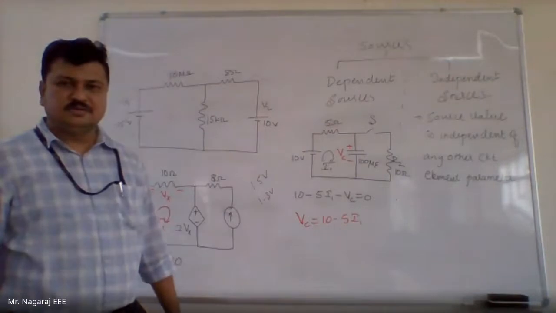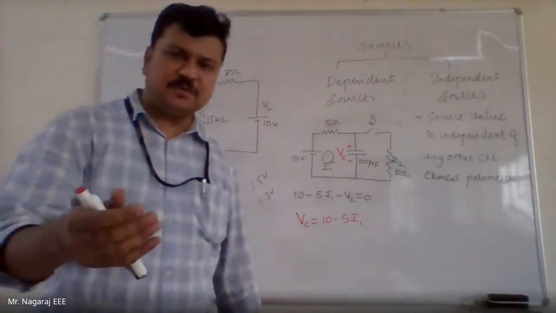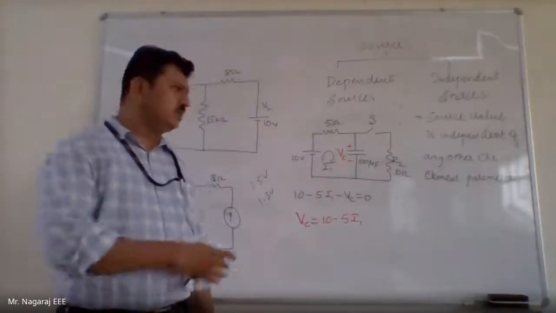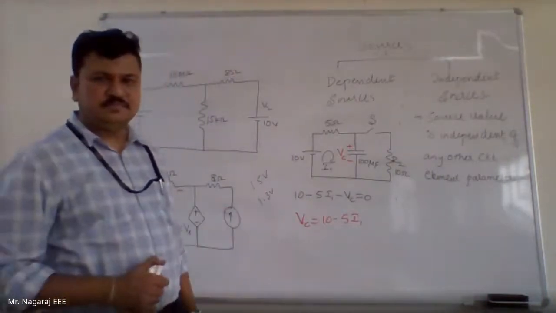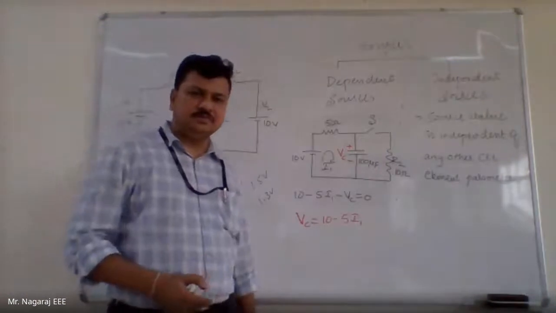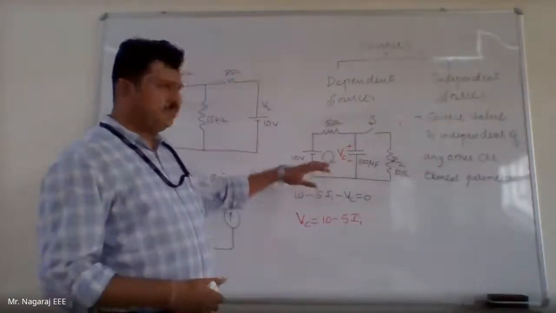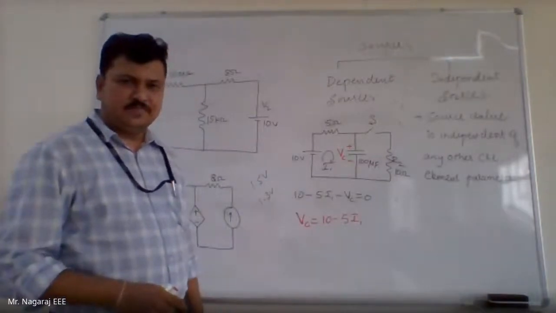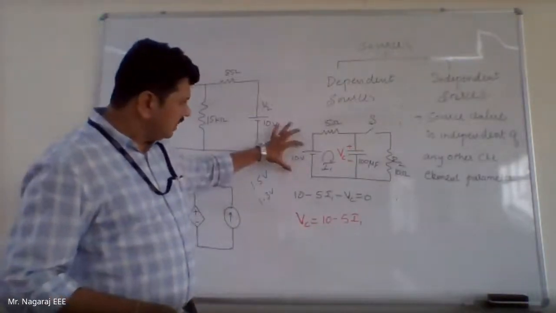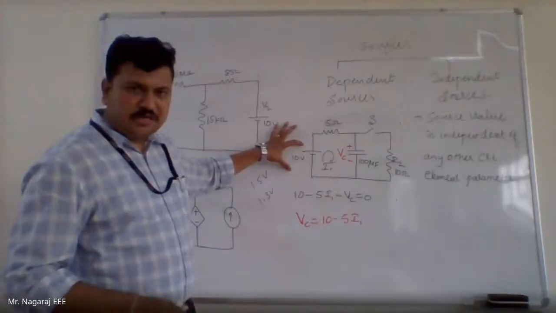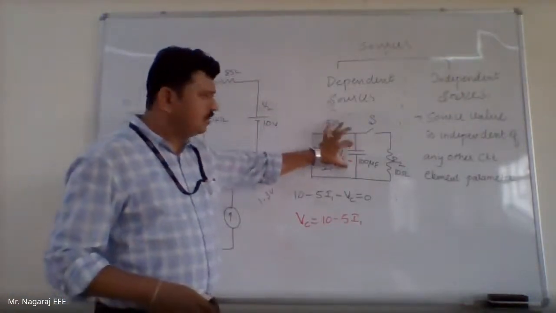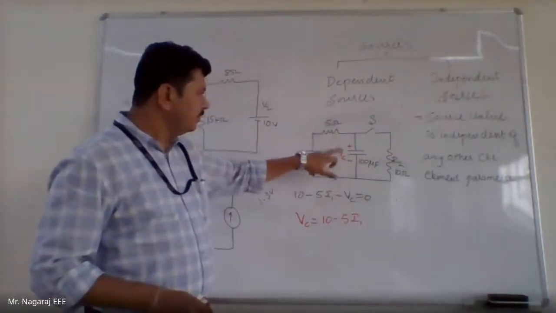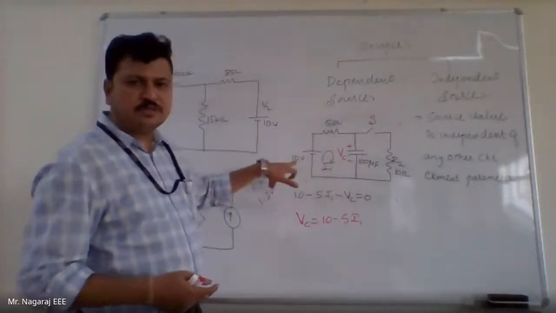As per the definition of Kirchhoff's voltage law, total voltage present in the loop is 0. So the total voltage is an algebraic sum. Putting it in different terms, the sum of all EMFs and the voltage across each element are equal. So whatever voltage I have, 10 volts, it will get distributed across the 5 ohm resistor and the capacitor voltage. The sum of the 5 ohm drop and the capacitor voltage should be equal to 10 volts.